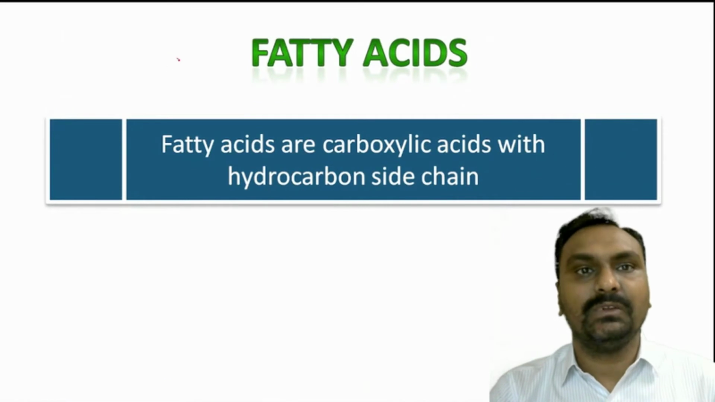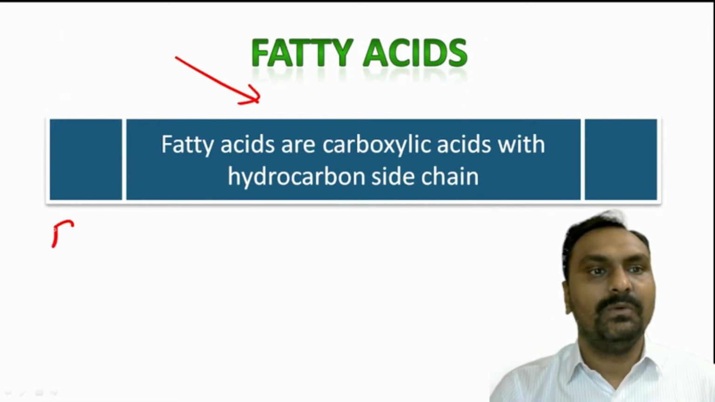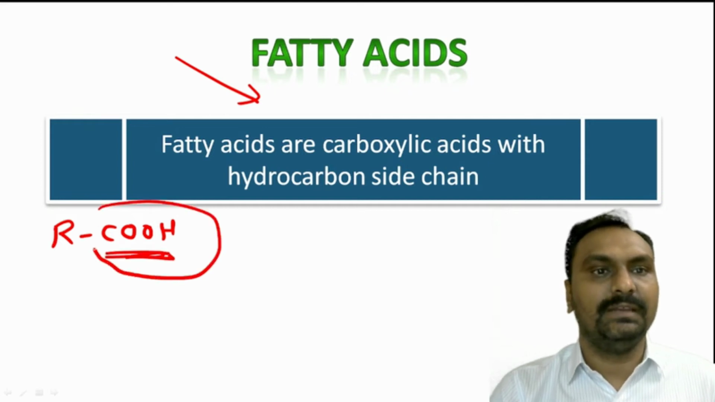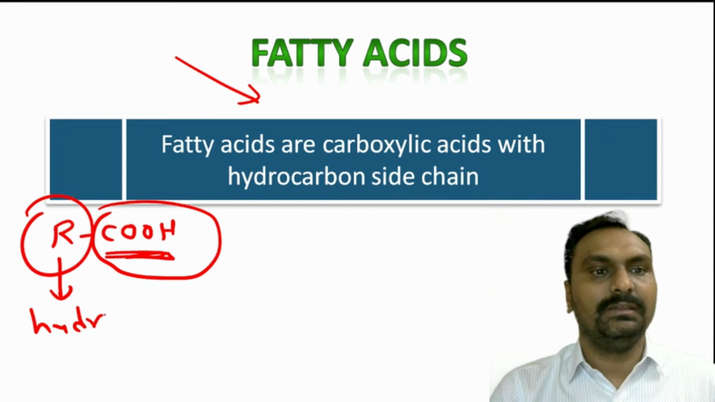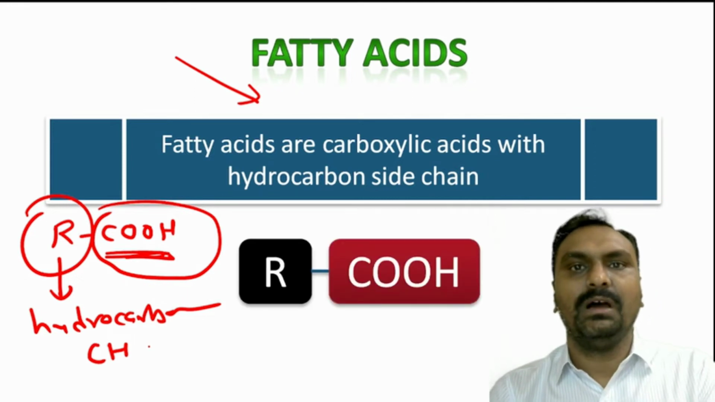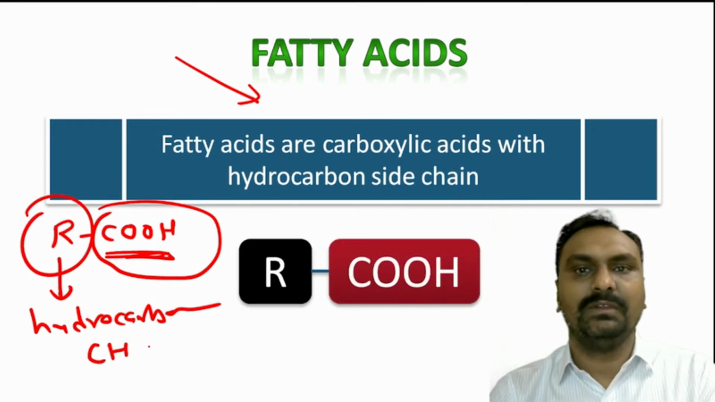Now, what is the definition of fatty acid? As we know, the broad structure of fatty acid is RCOOH. So that means there is a carboxylic end and this R group. This R group is nothing but a hydrocarbon chain. So hydro and carbon. Okay. So this is the formula of the fatty acid, which has a carboxylic end with the hydrocarbon side chain.